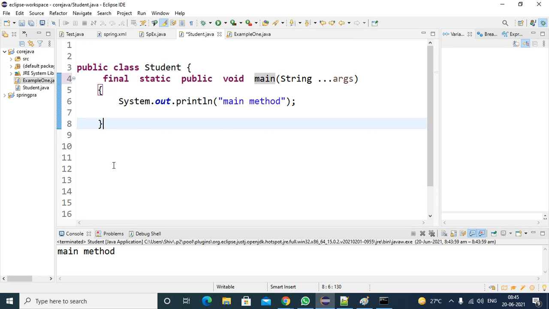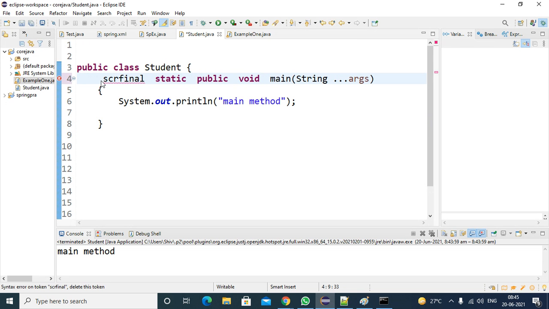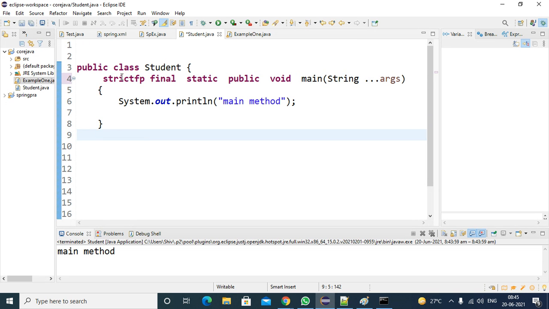You are not supposed to write the abstract keyword. Then what else can you write? There is a keyword called strictfp, which means strictly for floating point values.